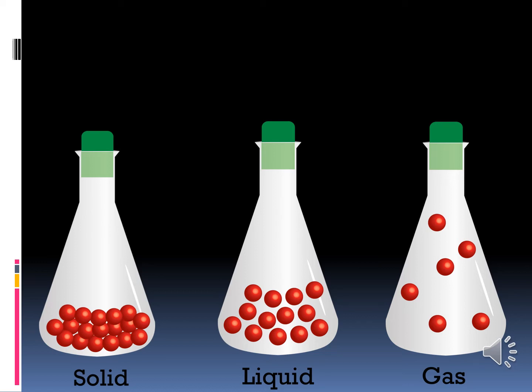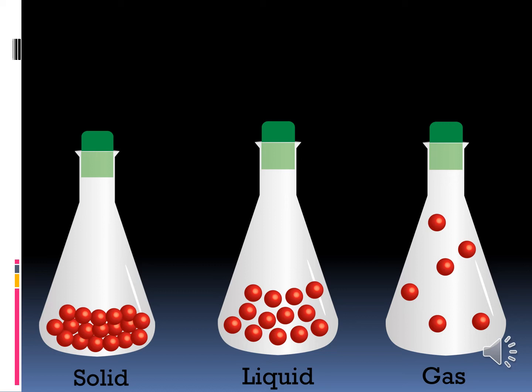And then see gases, it has no definite shape, it is not so rigid, is it? It has no definite shape and volume, and it is easily compressible, is it? And here its intermolecular space is comparatively very large, is it? See the space? There is a large space between the molecules.